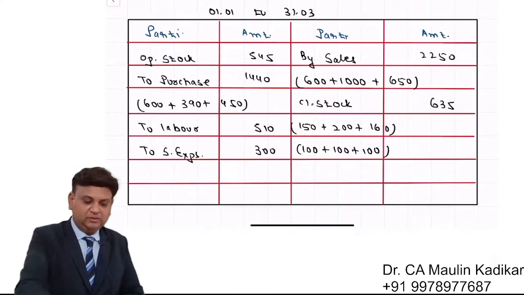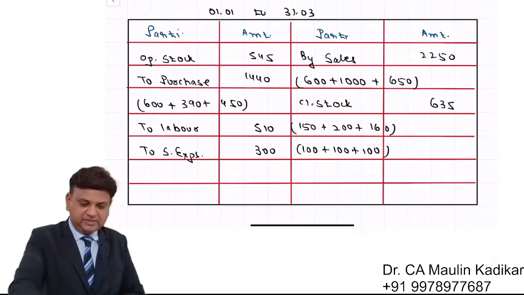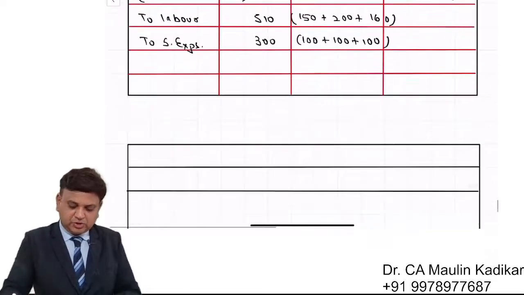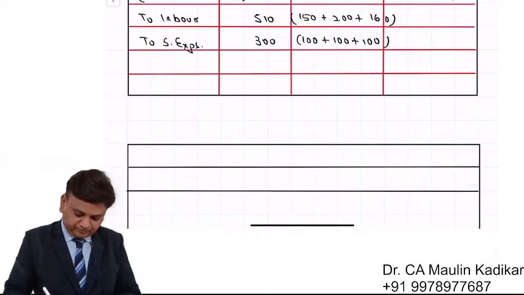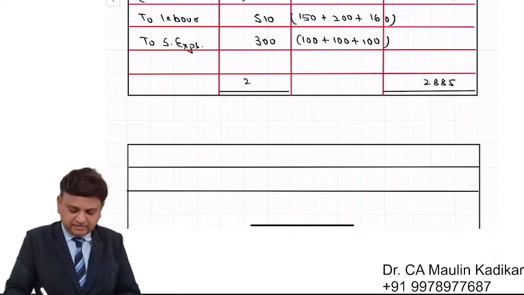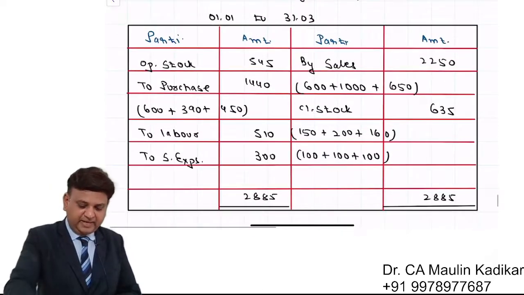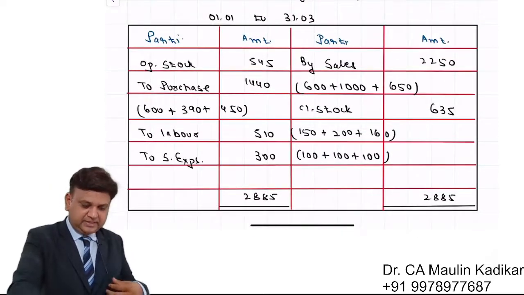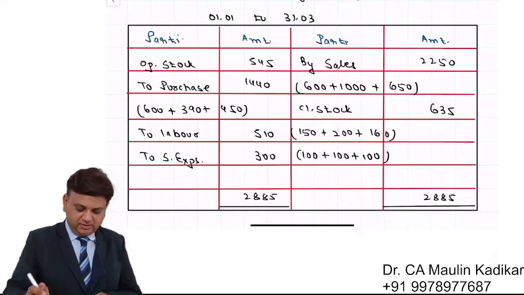Credit side total: 2250 plus 635, so it is 2885. Debit side, same 2885 minus 545 minus 1440 minus 510 minus 300.